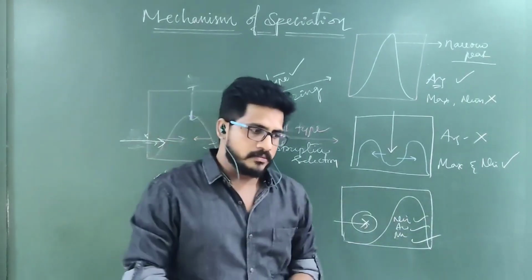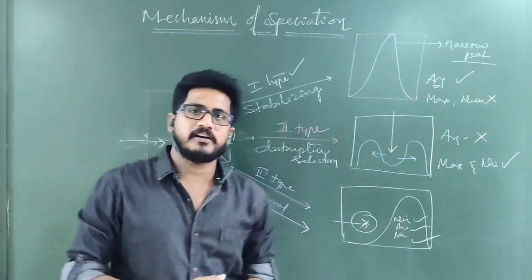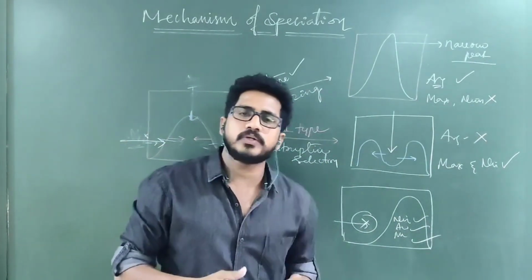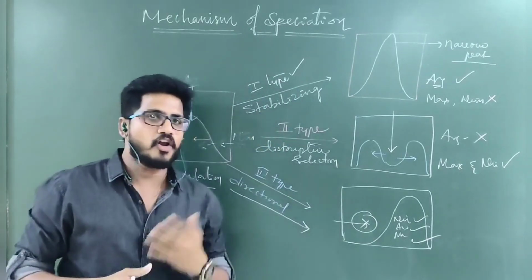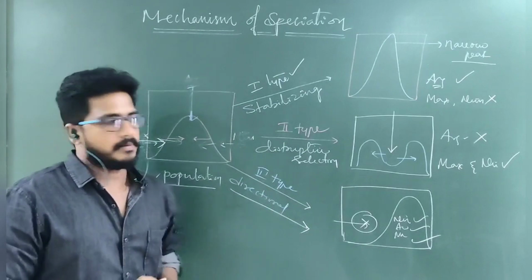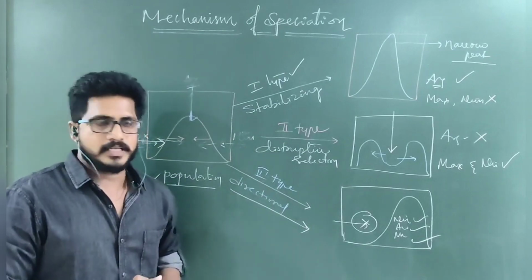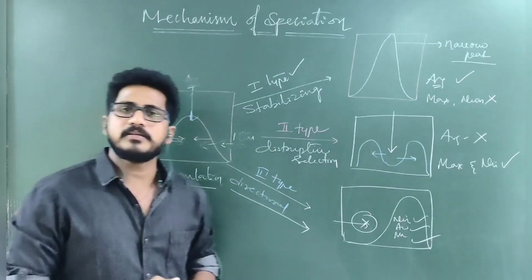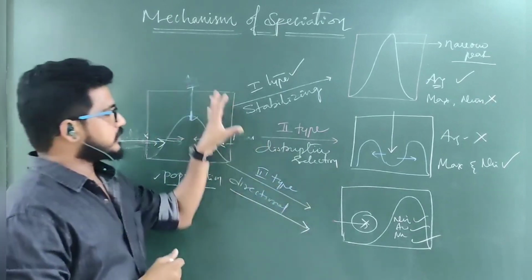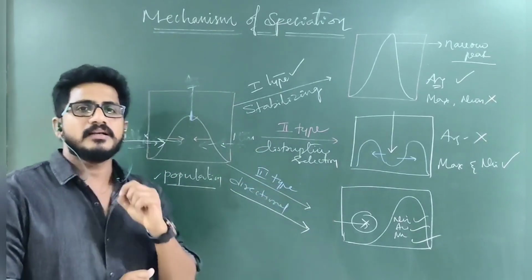Suppose when a food problem comes to the giraffe, all giraffes become long necked. Nowadays there is no short neck giraffe, only long neck giraffe. All have adapted the character, so that is directional. The best example for directional speciation is the formation of the giraffe with a long neck. So these are the three different types of speciation.